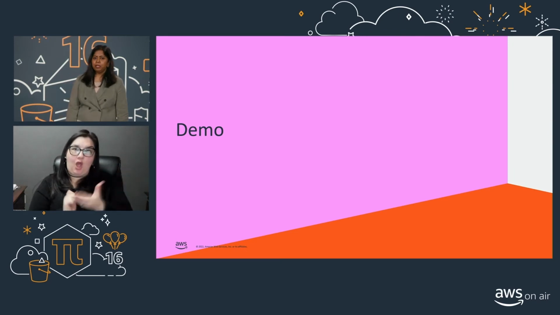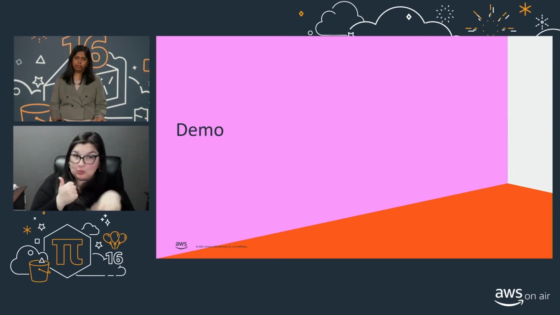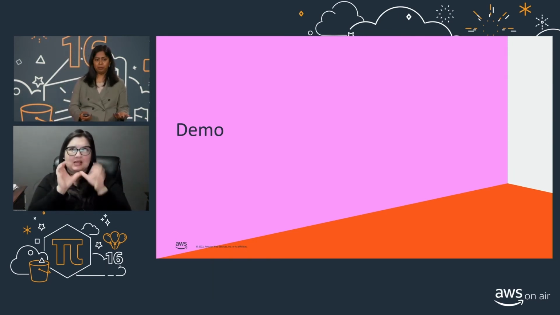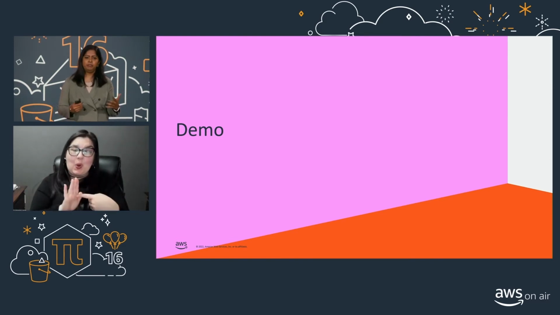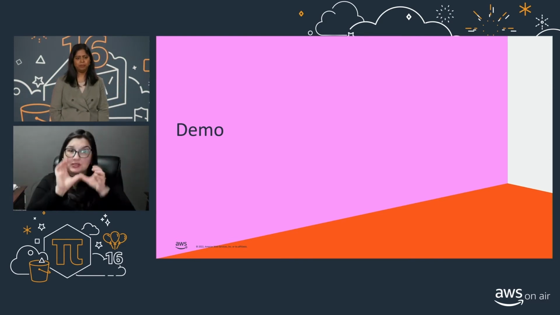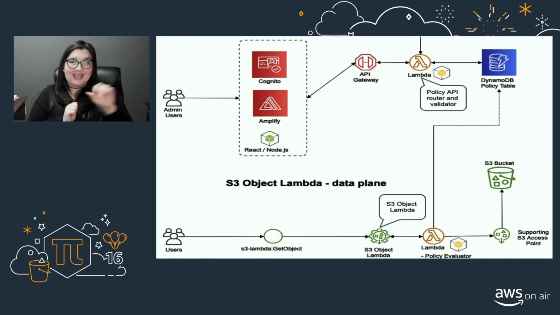To help you understand this further and how to configure this, we are now going to play the demo and see how to configure all this with a front-end application. So let's go to the demo. Here you go. This is the front-end application that's pre-deployed in the interest of time.